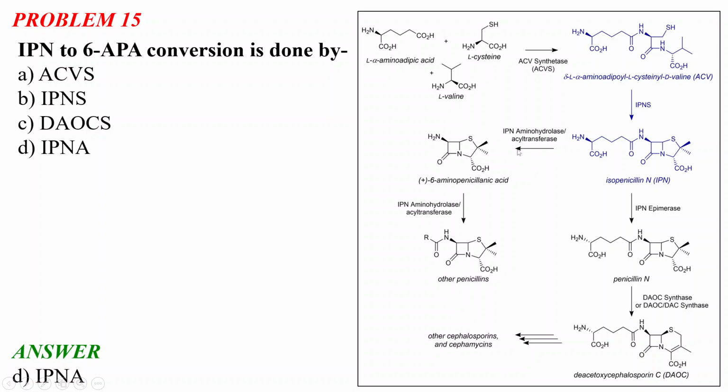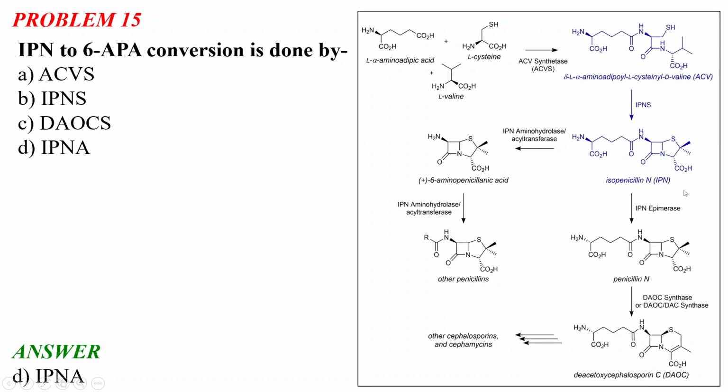Next step we have IPNA, which is the IPN amino hydrolase or acyltransferase enzyme, which catalyzes the conversion of IPN to 6-APA. 6-APA stands for 6-aminopenicillanic acid, which is a very important molecule. This IPNA can then work on 6-APA to form the other penicillins.